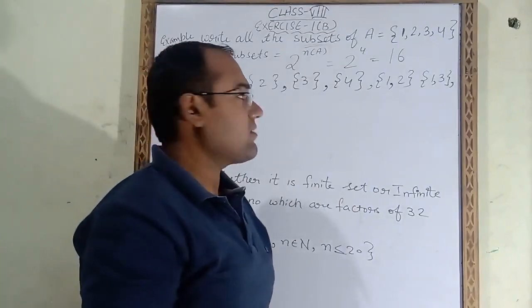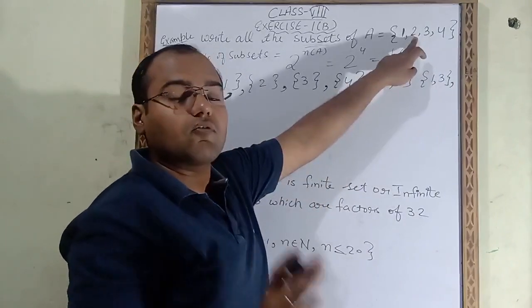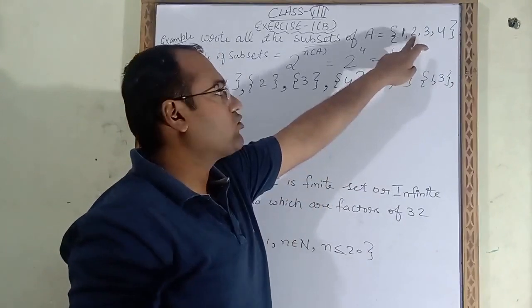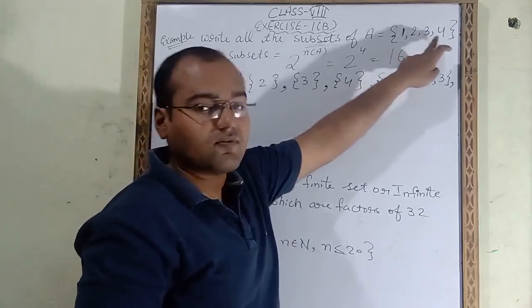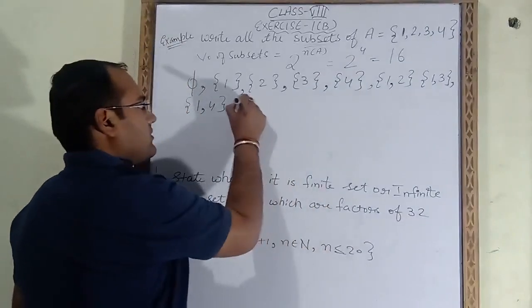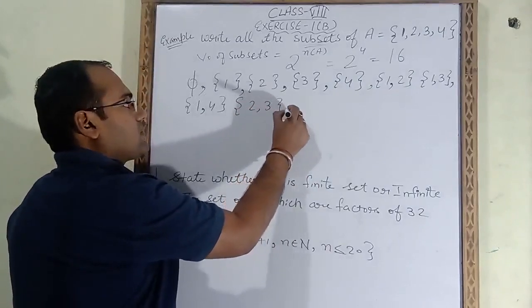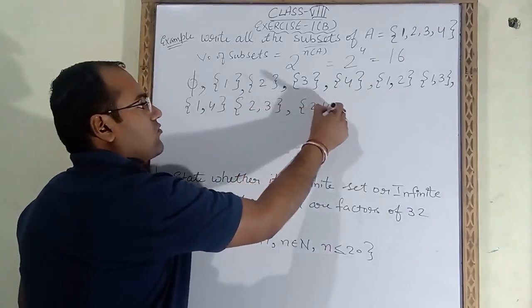In the same way we will fix 2 now. So 2 we will fix, with 2 we will take 3. Then after that with 2 we will take 4. So that means 2 3 and 2 4.